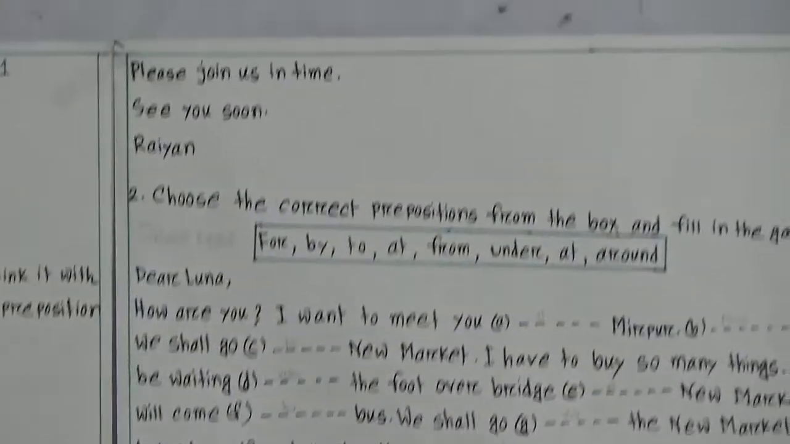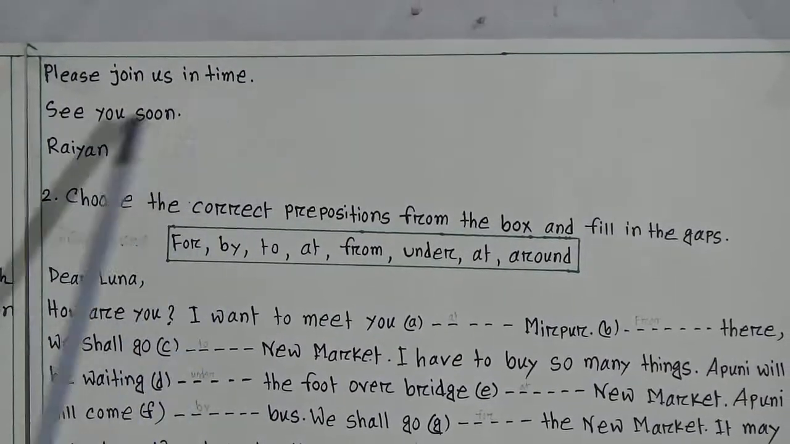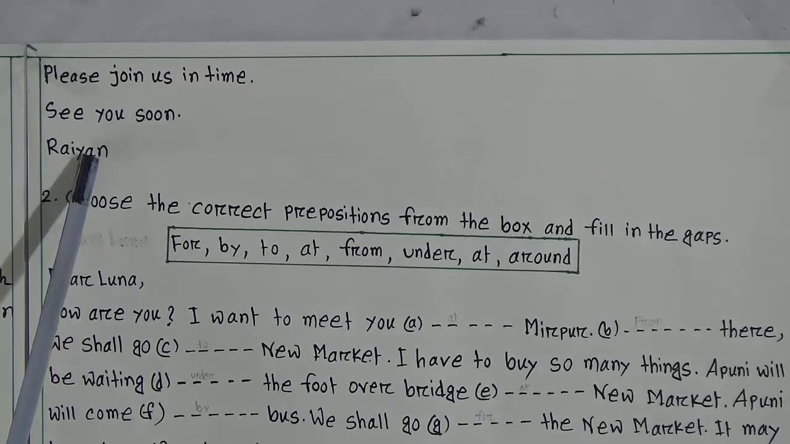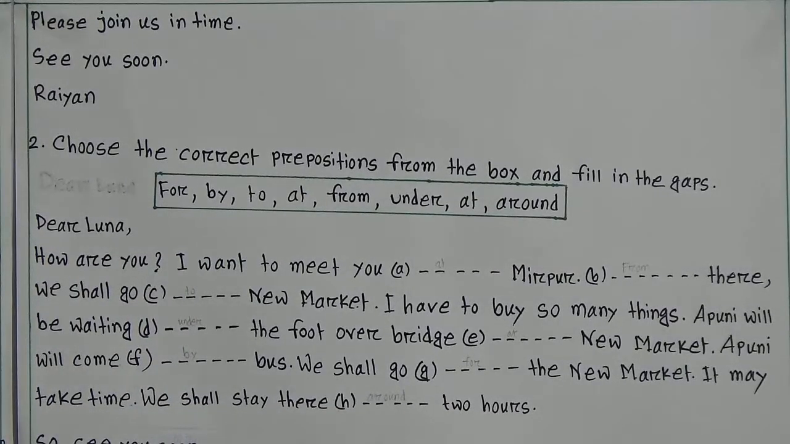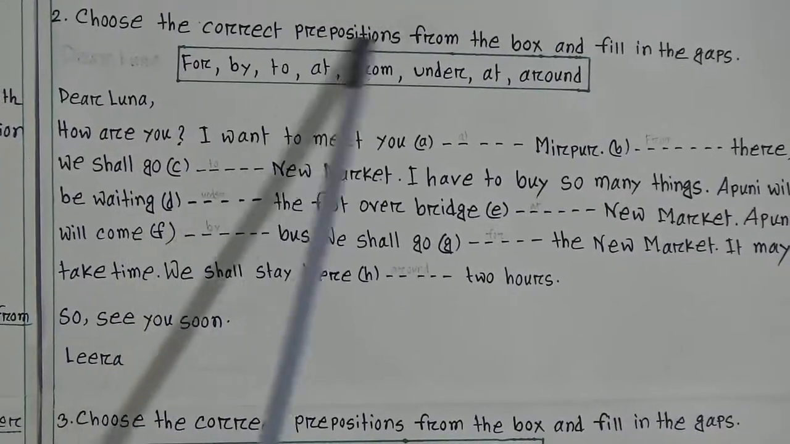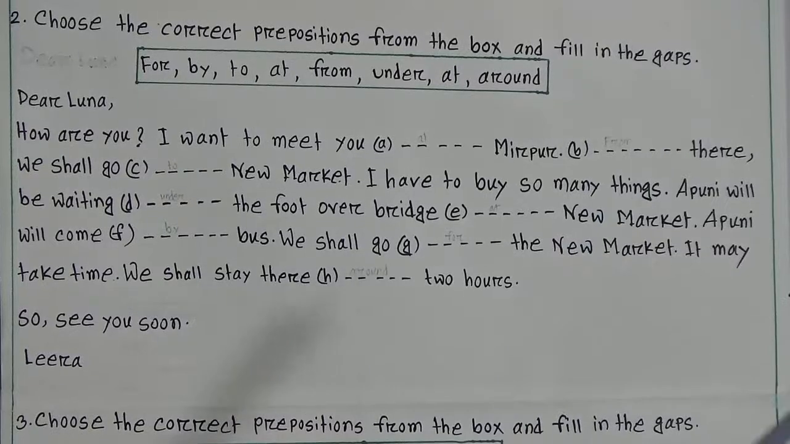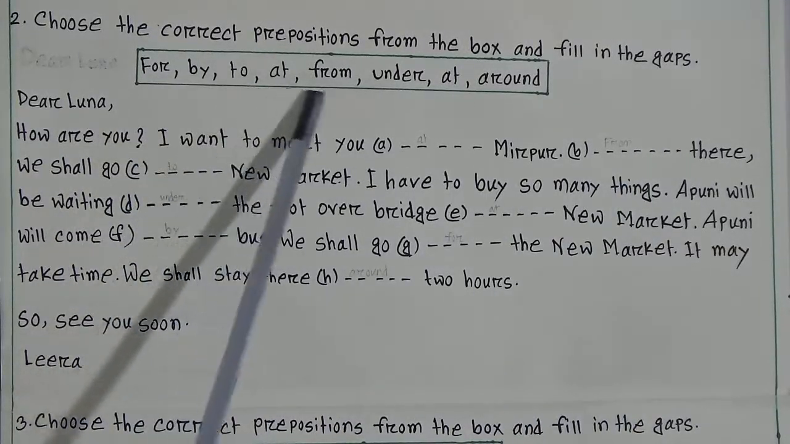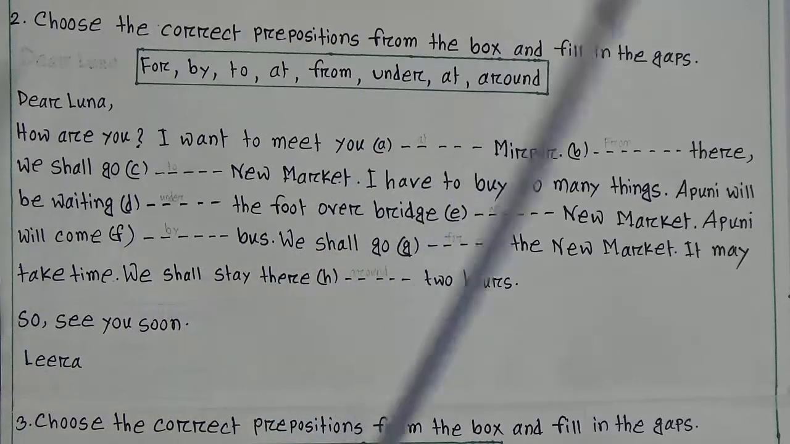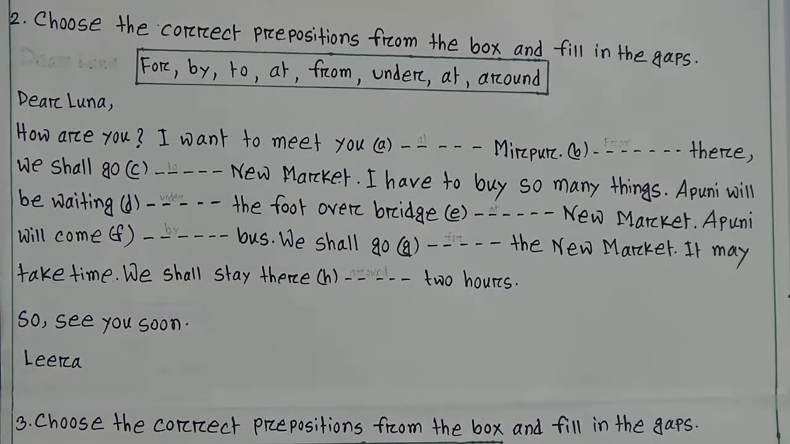Before going to the second one, look: please join us in time. See you soon, Ryan. Normally it is seen that this is a letter. That means here Ryan is writing a letter to his friend Rumman. Now we will go to question number 2. Choose the correct preposition from the box and fill in the gaps. Look at the options: for, by, to, at, from, under, at, around. These are the options. So using these options we will fill in the blanks.